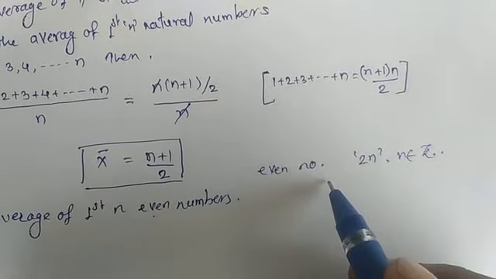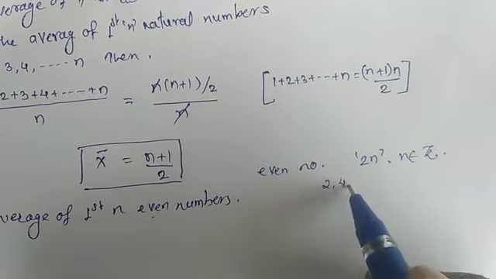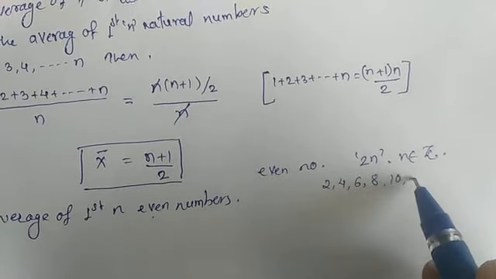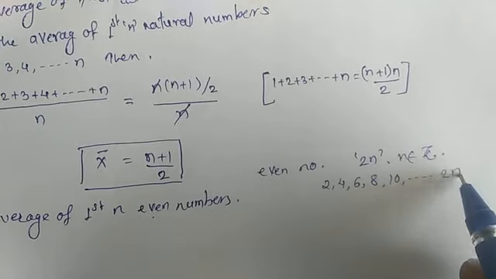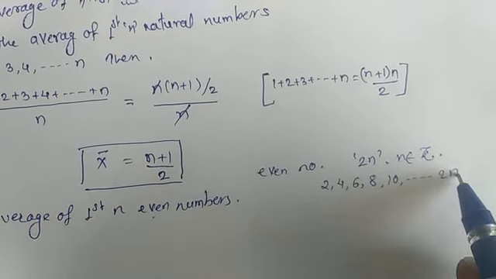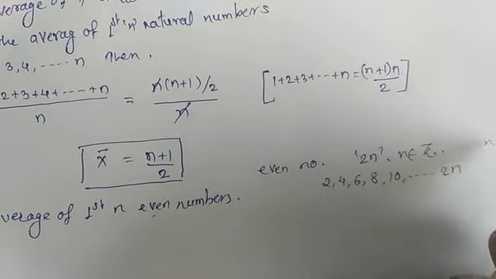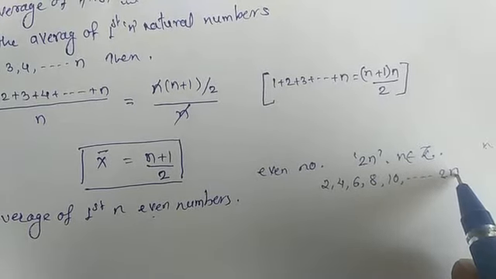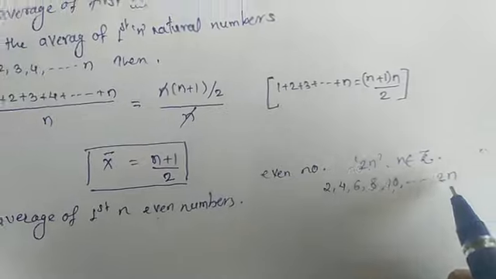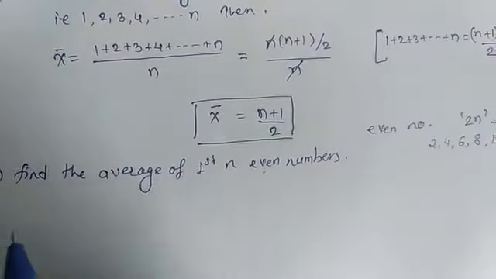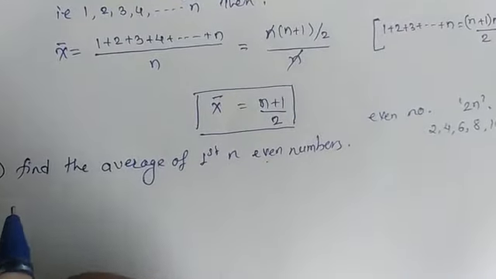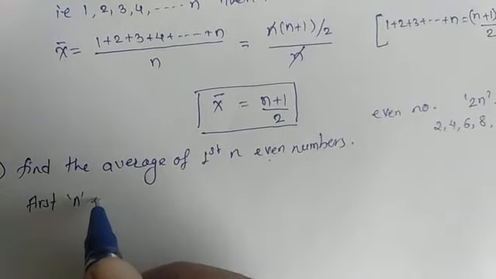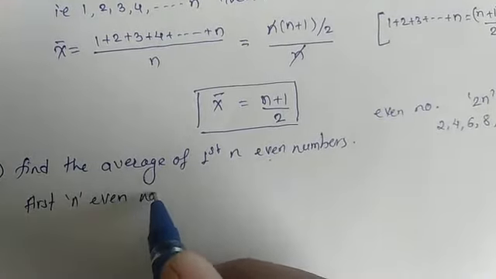So the even natural numbers are 2, 4, 6, 8, 10 and so on, and the last, the nth, will be 2 into n. Because n is our nth term, multiplied by 2 it will be twice n, which is the nth even number. So first we have to define the first n even natural numbers.